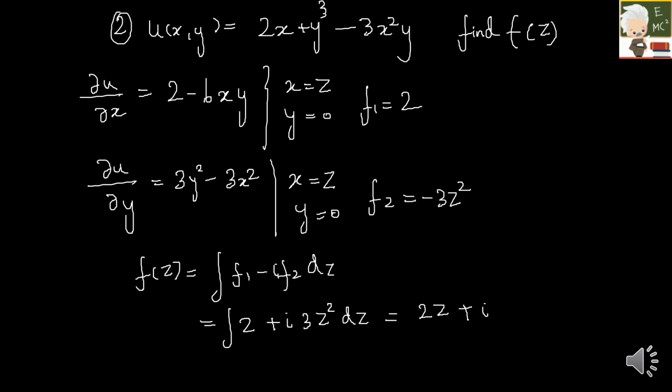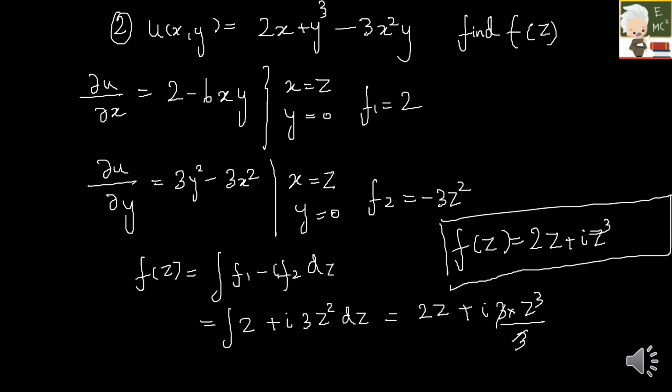What is integral z square? It is z cube by 3. So it will be 3 into z cube by 3. This 3 will get cancelled. So finally f of z will be equal to 2z plus i z cube. So this is your final function, right?